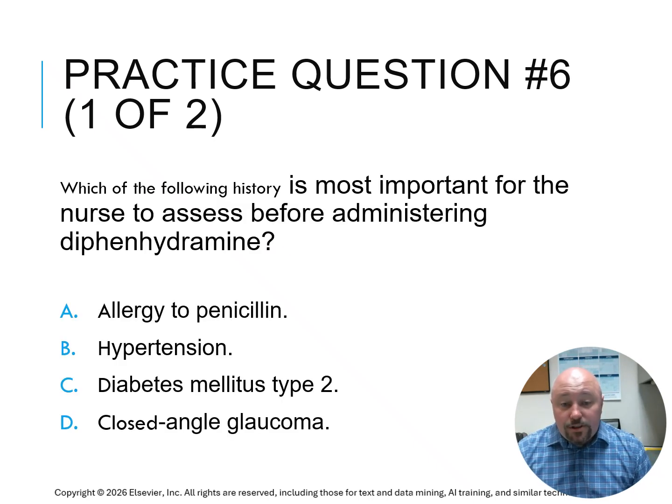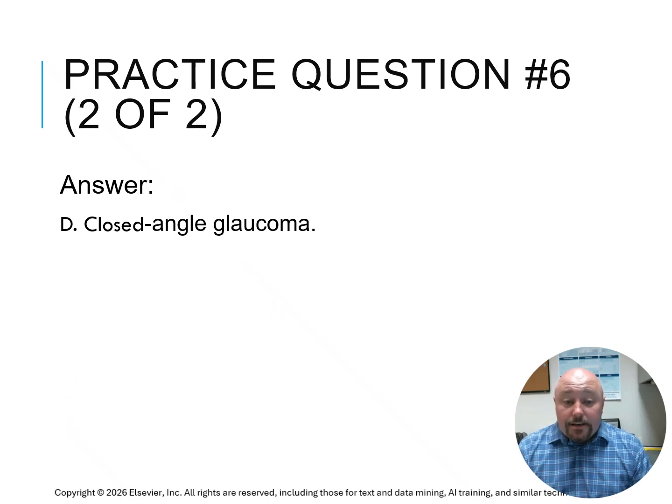Question 6. Which of the following history is most important for the nurse to assess before administering diphenhydramine? A, an allergy to penicillin, B, hypertension, C, diabetes mellitus, or D, closed-angle glaucoma. And that answer is going to be D, closed-angle glaucoma. Because of its anticholinergic effects, it can exacerbate that increased pressure within the eyes.